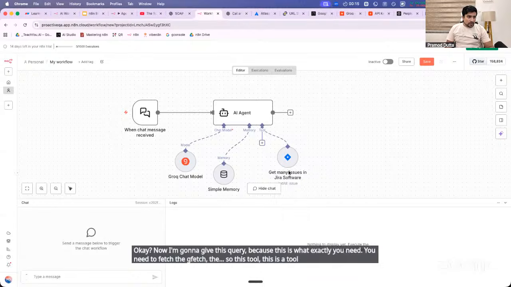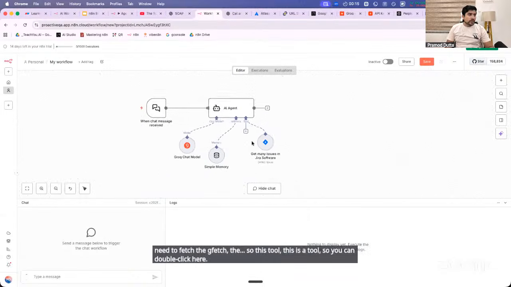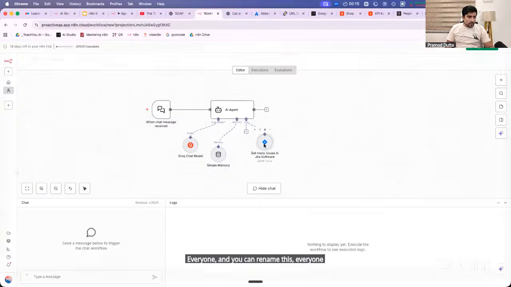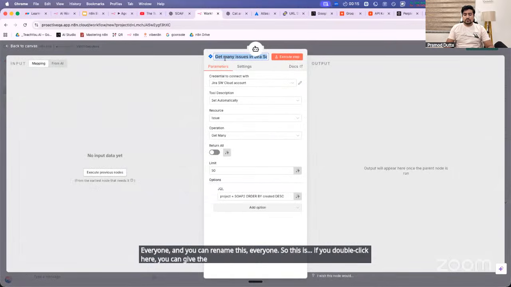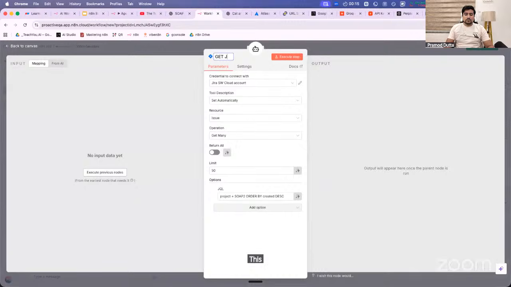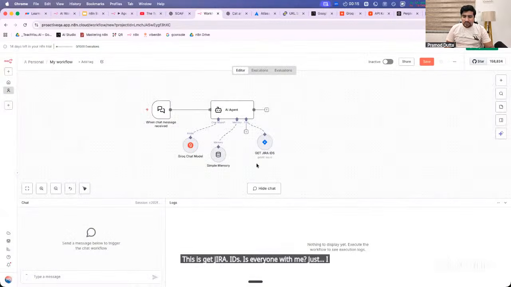You can double click here, everyone, and rename this. If you double click here, you can give the name, which is get Jira IDs. Is everyone with me? I have just changed the name, which is give me the IDs.